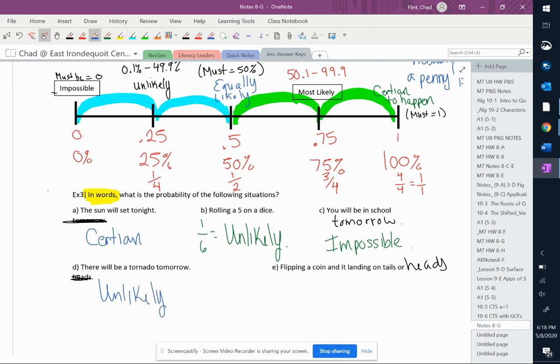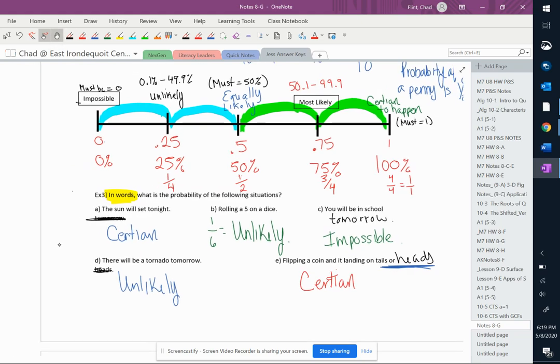And then part E, flipping a coin and having it land on tails or heads. Well, that's like what we talked about above. When I flip a coin, one of two things is happening. It's either landing on heads or it's landing on tails. So the probability of either one of those things happening would be certain. So there's your example 3.